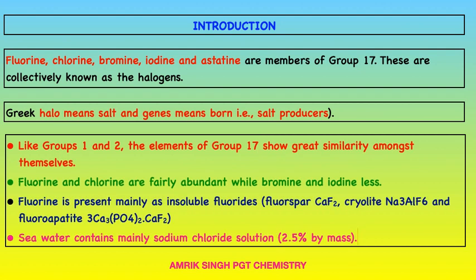Like group 1 and 2, the elements of group 17 show great similarity among themselves. Fluorine and chlorine are fairly abundant, while bromine and iodine are less. Fluorine is present mainly as insoluble fluorides. Seawater contains mainly sodium chloride solution, 2.5% by mass.